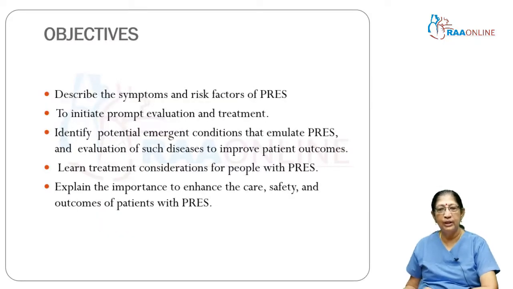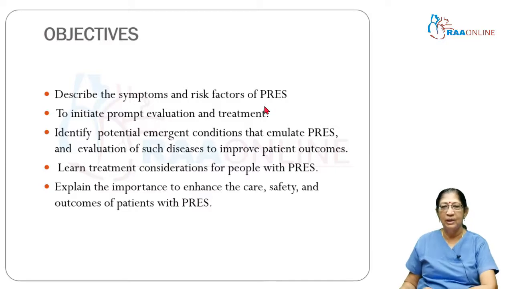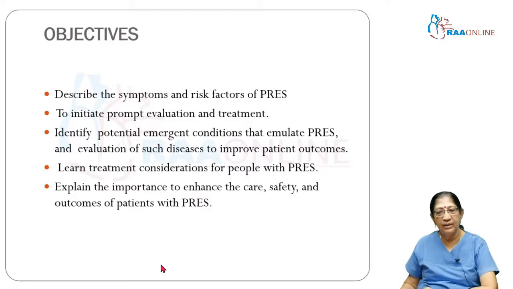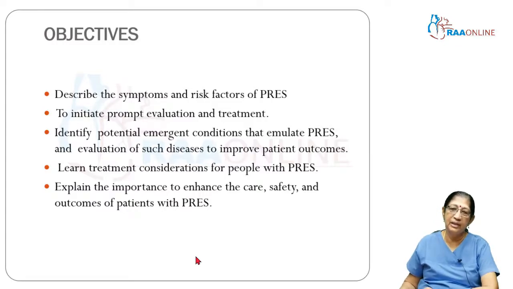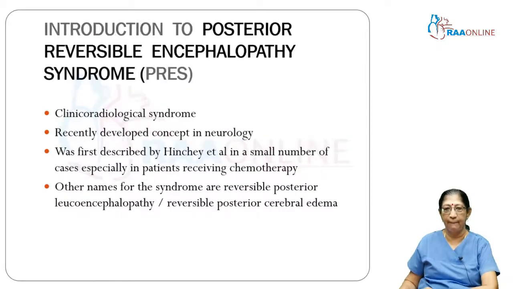So today my objective will be to describe the symptoms and the risk factors for this posterior reversible encephalopathy syndrome, otherwise known as PRES, to initiate prompt evaluation and treatment, and identify the conditions that can emulate PRES, and the evaluation of the diseases so as to improve patient outcomes. Also learn treatment considerations of what all can be done for PRES, and explain how to enhance the safety outcomes in patients with PRES.